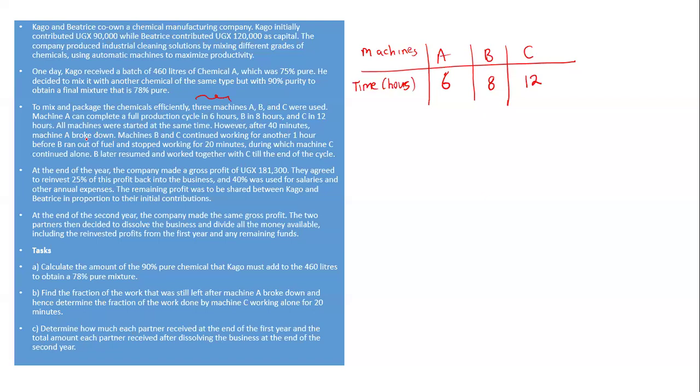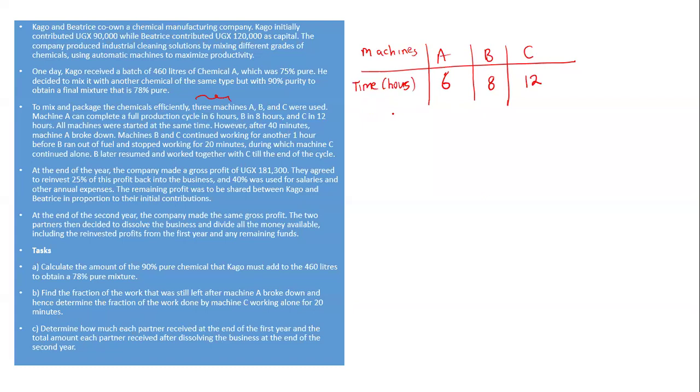Then they went on and told you that all the machines were started at the same time. However, after 40 minutes, machine A broke down. Now, what are you going to need to do? One, you need to find out at what rate each of these machines works. That's what we call the work rate. What is the work rate? Work rate means the fraction of the job that can be completed per unit time. So you need to find out the work rate for each of the machines.